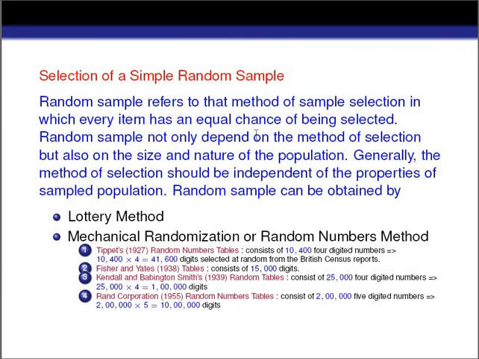Now, selection of a simple random sample. How do we select a simple random sample? A random sample refers to that method of sample selection in which every item has an equal chance of being selected.